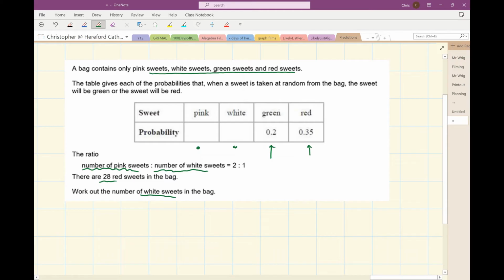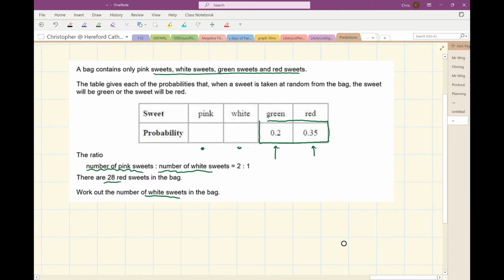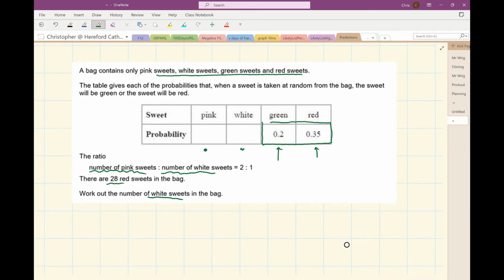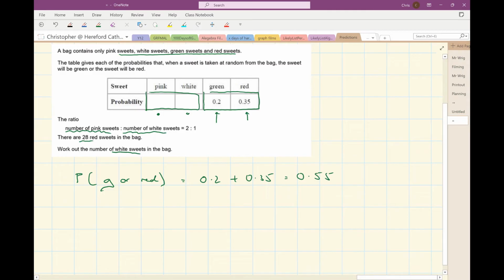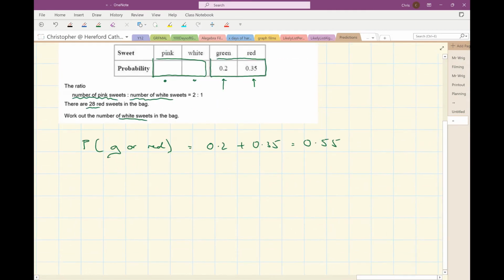Well, so far I know that I have got 0.55 of the probability accounted for, because the probability of green or red is 0.2 plus 0.35, which is 0.55, which means that pink and white together must add up to 0.45.